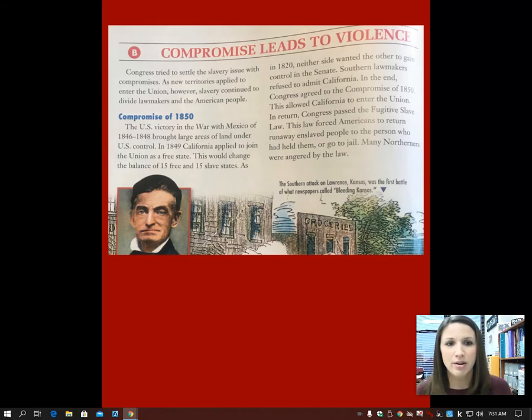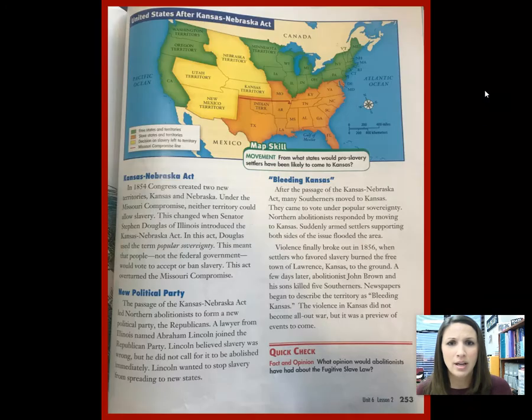If we continue to read on in our book, the next thing we're going to learn about is what's going on in Kansas. And I want you to focus on what are the effects of the Kansas-Nebraska Act. That's another act we're going to learn about. You can see at the top of the page what the map is going to look like after the Kansas-Nebraska Act. But again, I want you to be looking for some effects. You're going to have to record those later.